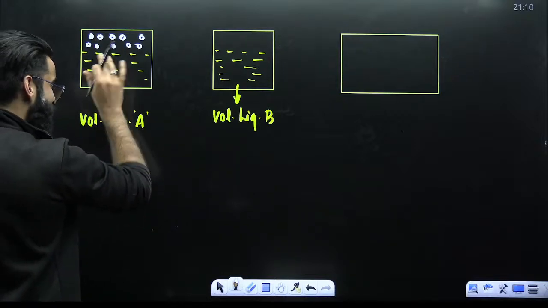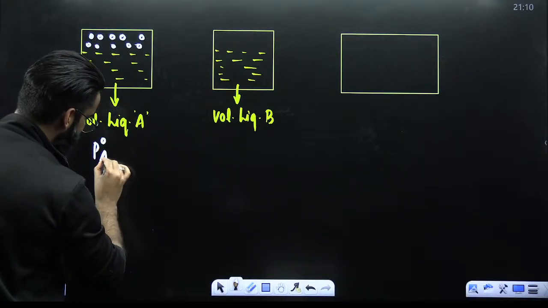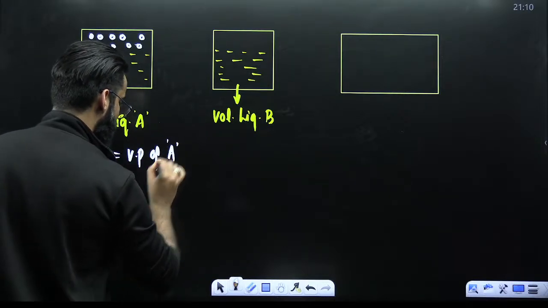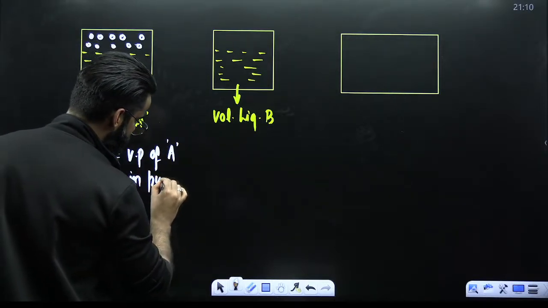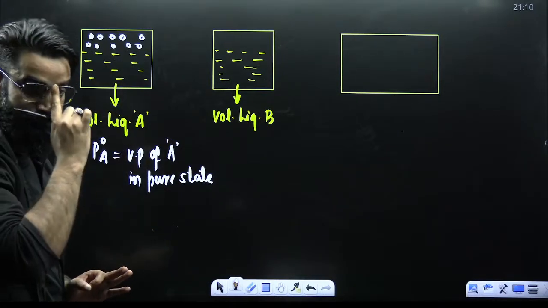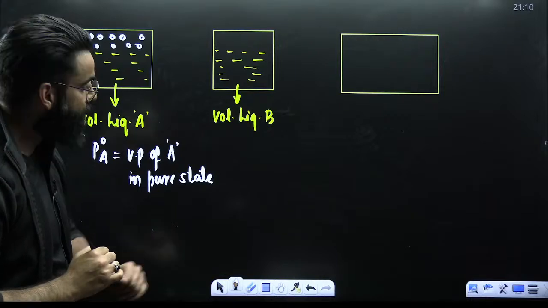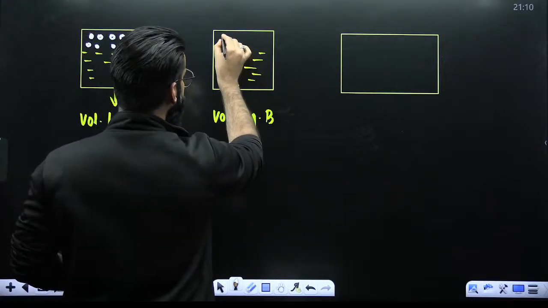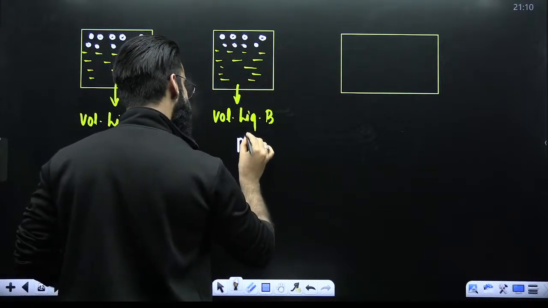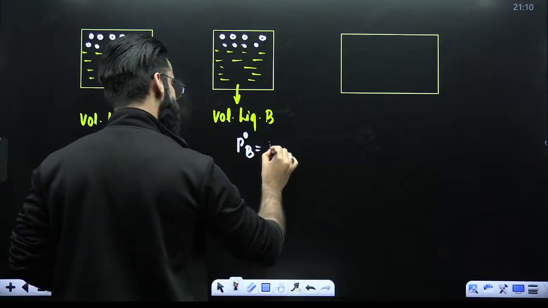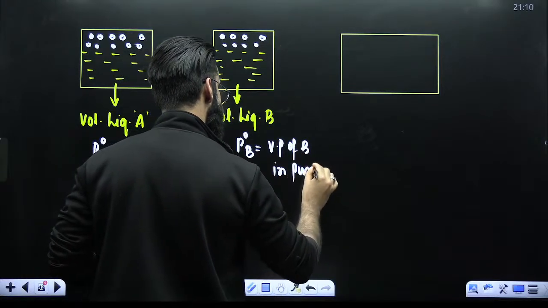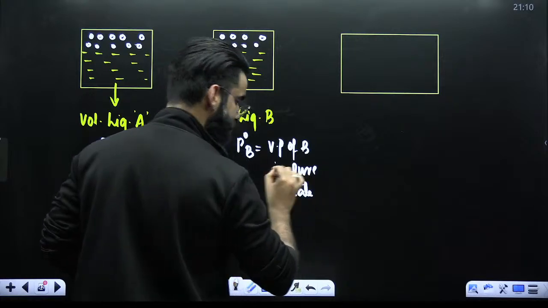Let the vapor pressure of A in pure state be P naught A. So what is P naught A? It is nothing but vapor pressure of A in pure state. Correct? My dear students, this is the volatile liquid B. So here you will find the vapors of B as well. Here I am mentioning a term P naught B, which represents vapor pressure of B in pure state.